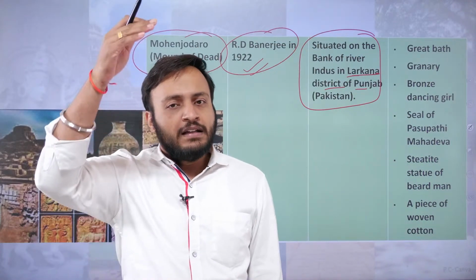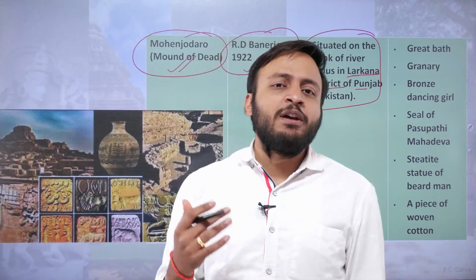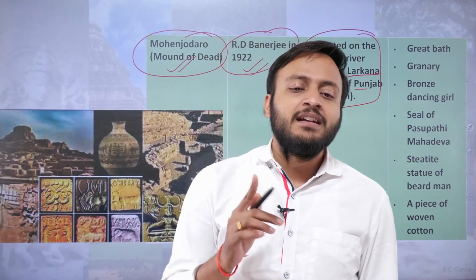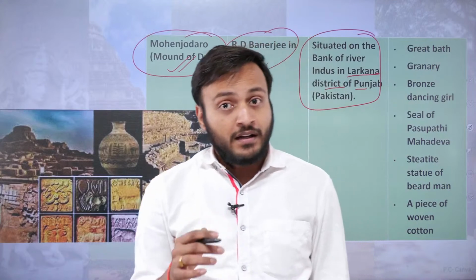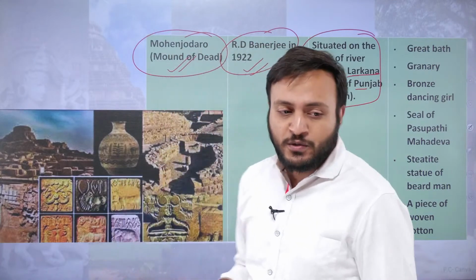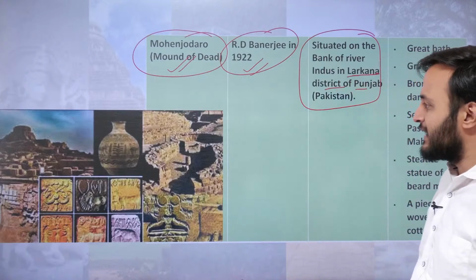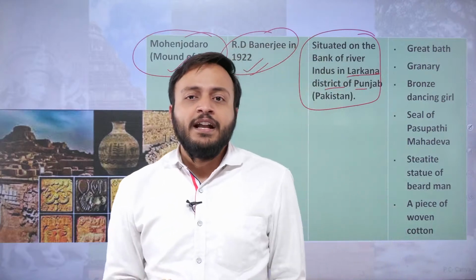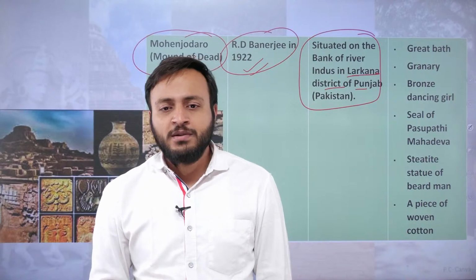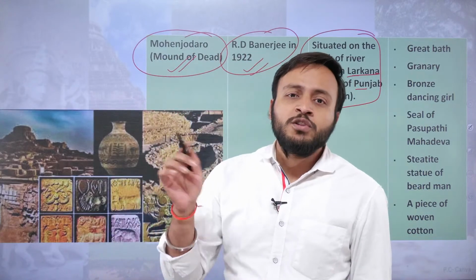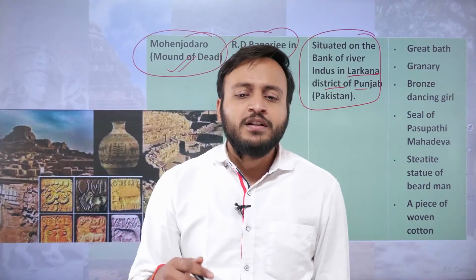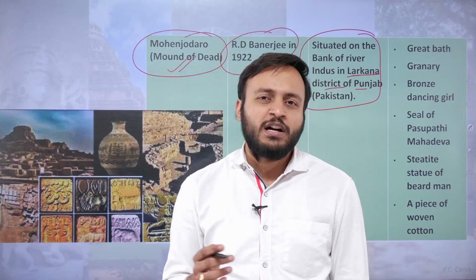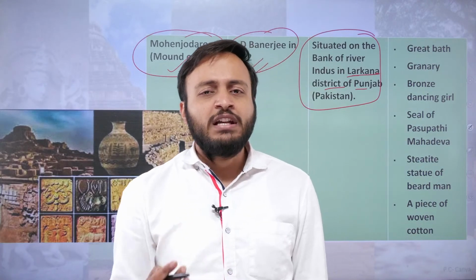All right. Now this is the site from where there is a long list of recoveries, and some of the most important include the Great Bath. The Great Bath was basically a great structure which was probably used for ritualistic bathing, right? As far as we are aware, it was an enormous structure, and it was most probably used for religious or ritualistic ceremonies by the ruling classes of the Harappan Mohenjo-daro citadel. Apart from that, we have also recovered the granaries.